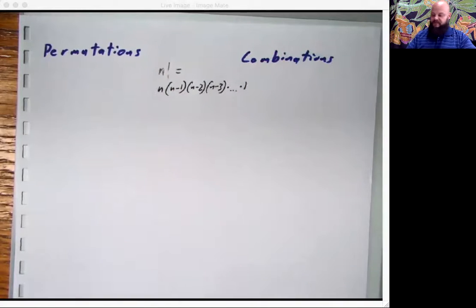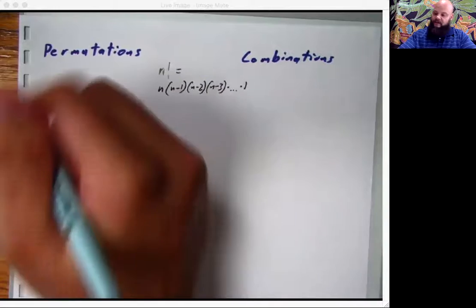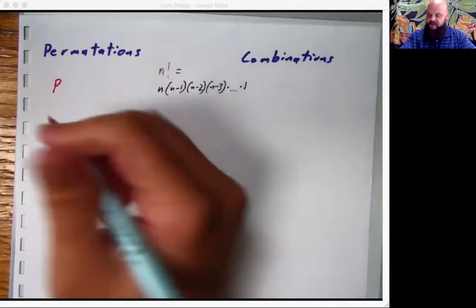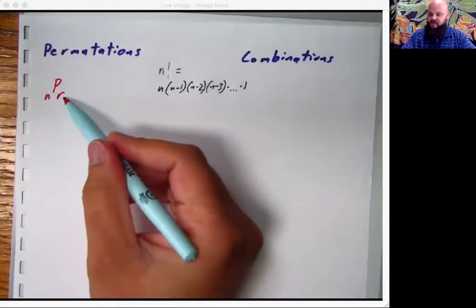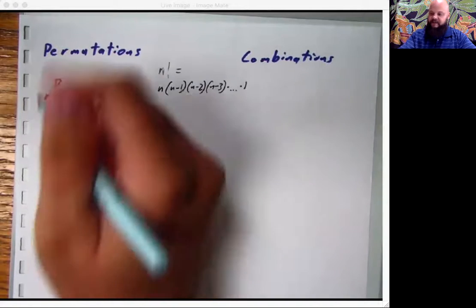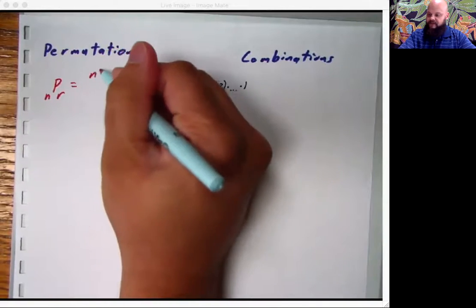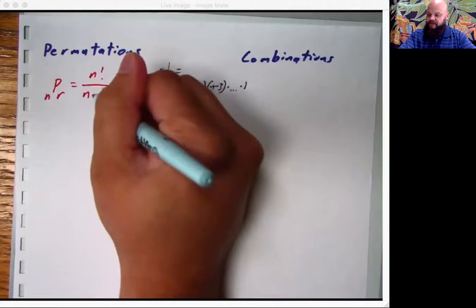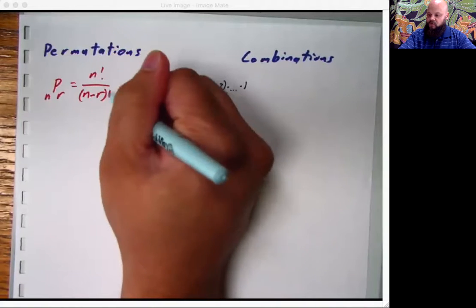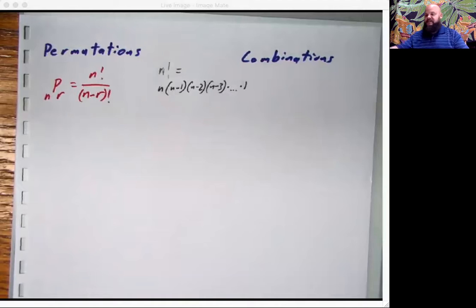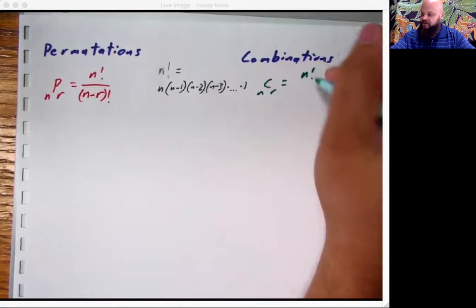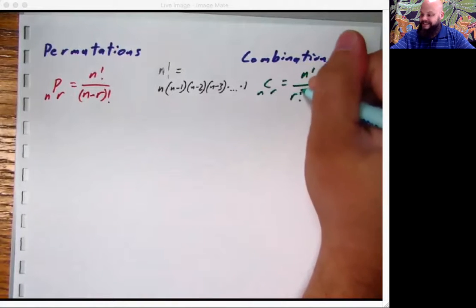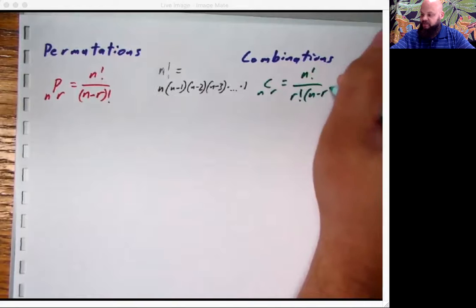Our formula for permutations: P stands for permutations of n choose r. N is the total amount of things you have, and r is the amount that you want to take out of that. It is equal to n factorial over n minus r factorial. Whereas combinations was C of n choose r, and that formula went n factorial over r factorial times n minus r factorial.